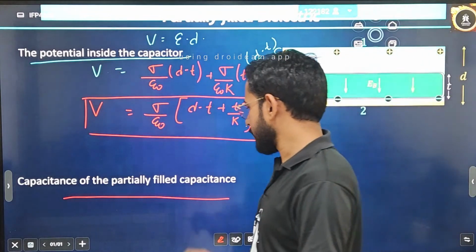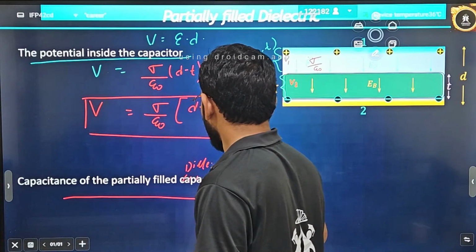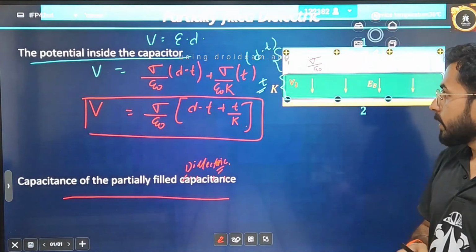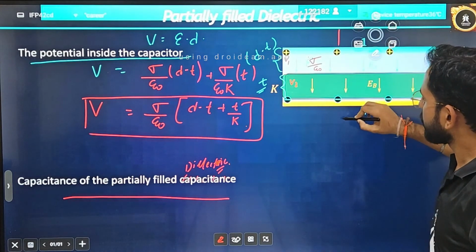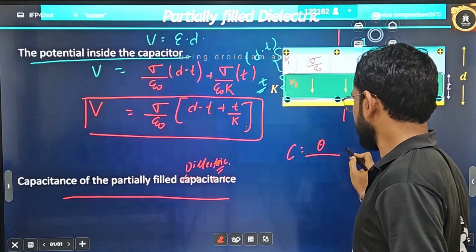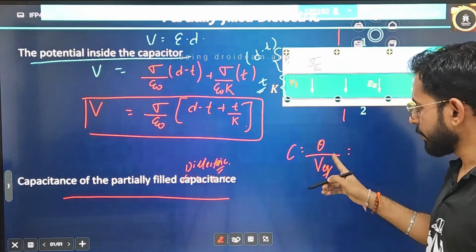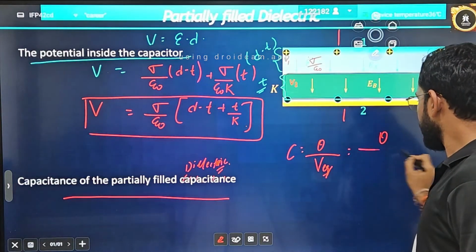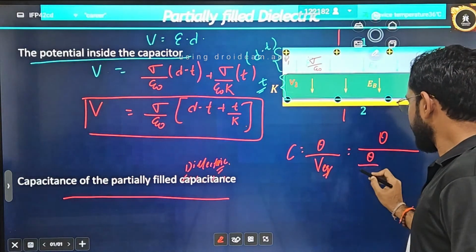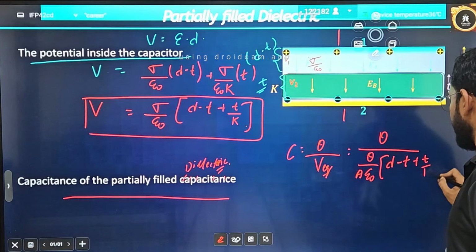Now the second thing is the capacitance of the partially filled dielectric capacitor. How do you write it? Firstly, check, this is surface 1, this is surface 2. Capacitance can be written as charge divided by the equivalent potential difference, whatever V you have calculated. I am writing in the form of charges now: Q divided by A epsilon naught in bracket d minus t plus t by K.